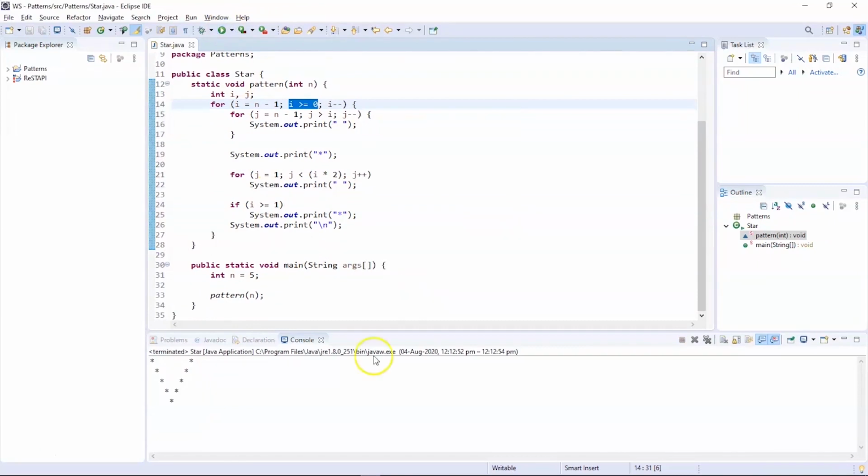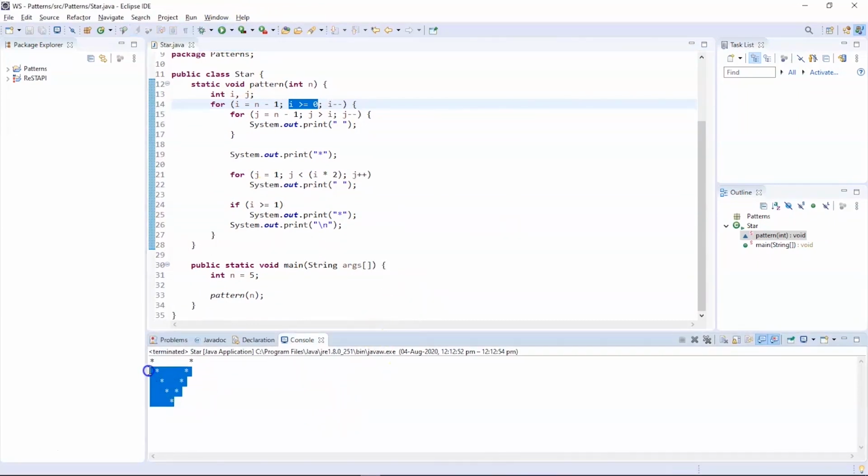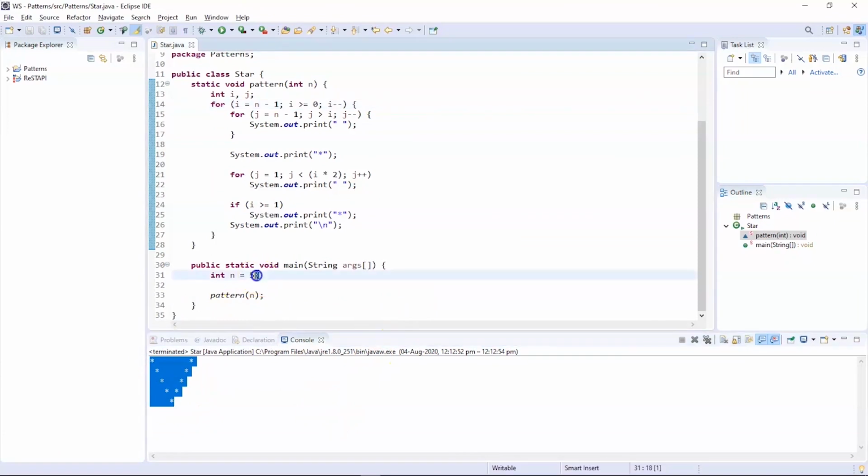So you can see the program got successfully executed and the desired pattern is printed here. The value of n, or row size, is equal to 5, which we have declared here in the main part. Now let us get back and check out the next pattern to be executed in our list.